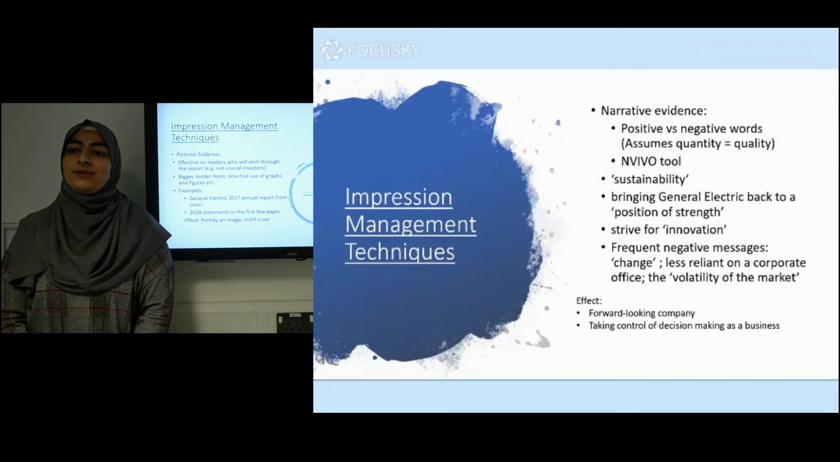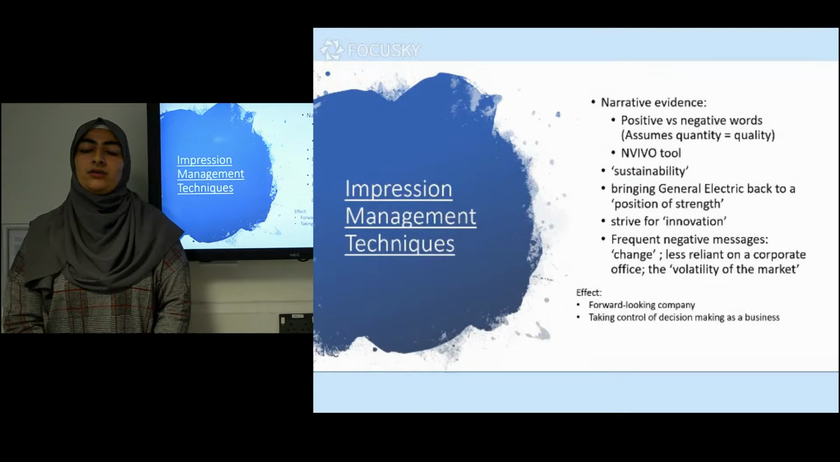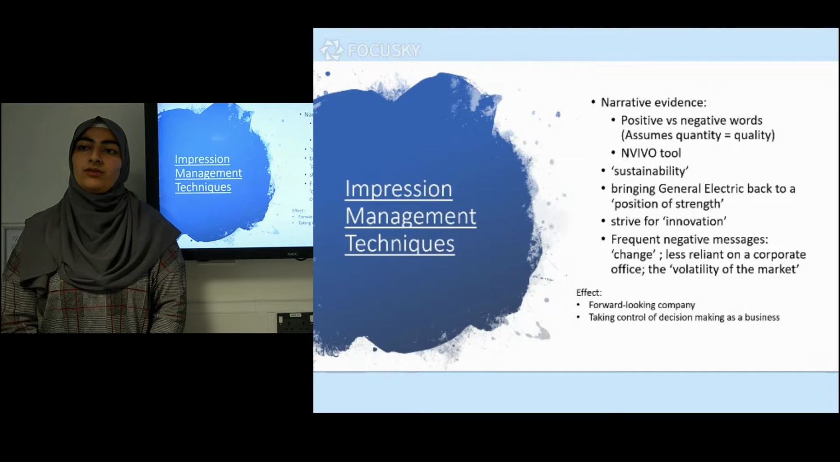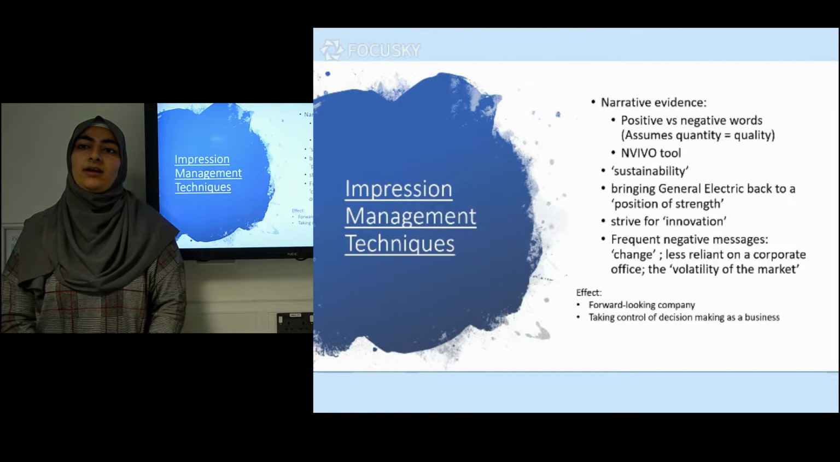The second impression management technique used in the General Electric reports was narrative evidence. This is the use of forward-looking and positive words throughout the report following an earnings restatement to give the impression that the firm feels accountable for their mistake, but is also willing to change to ensure this problem doesn't reoccur.